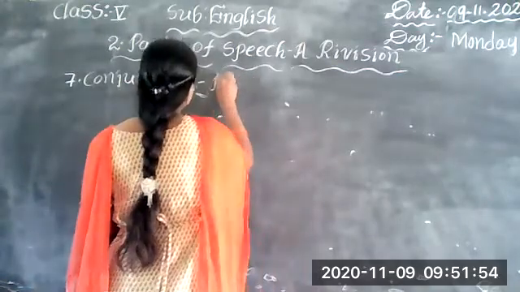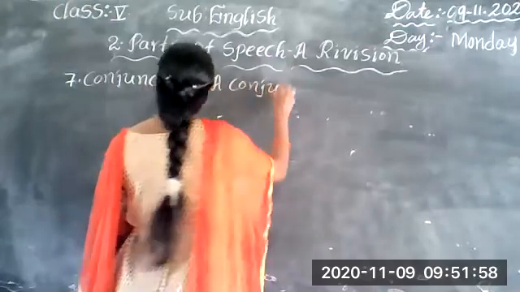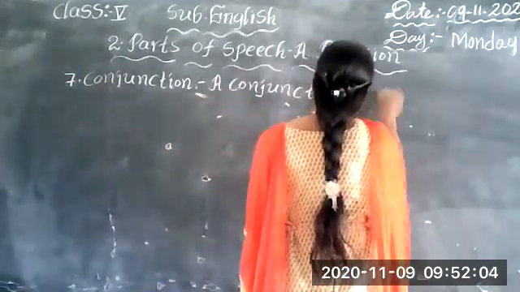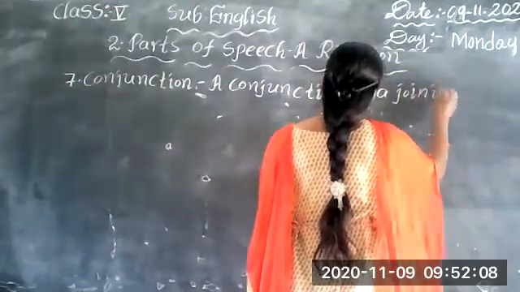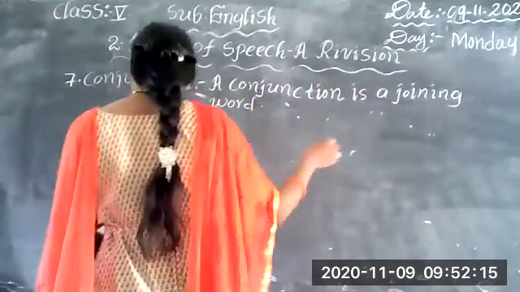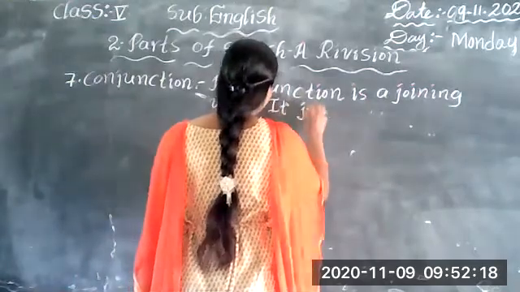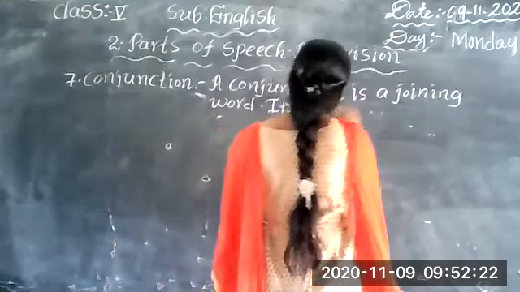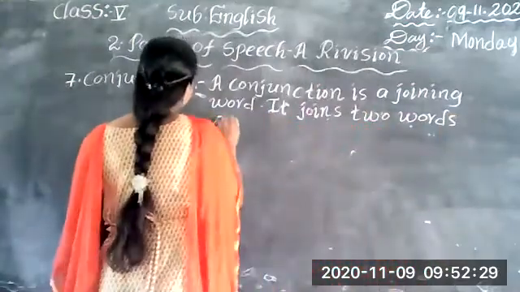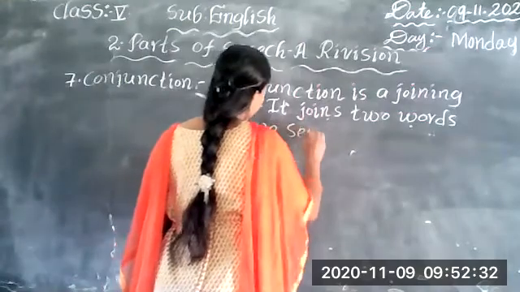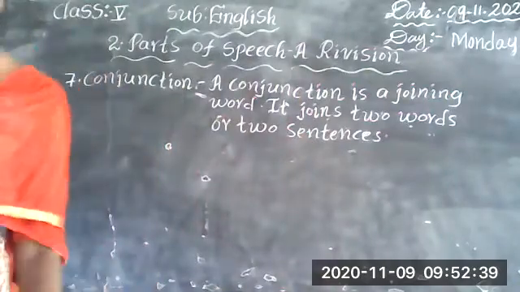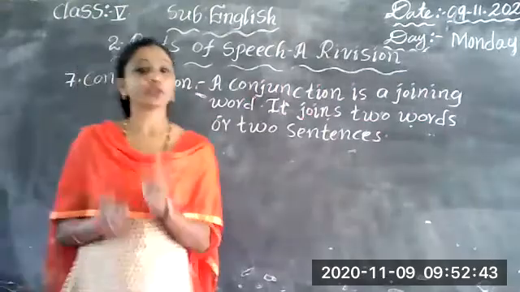A conjunction is a joining word. It joins two words or two sentences.